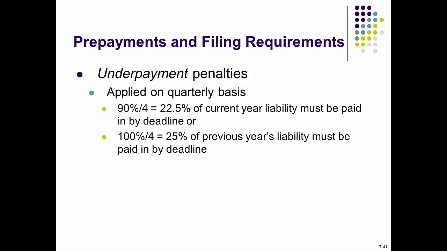In determining taxpayers' prepayment for a quarter, tax withholdings are generally treated as though they were withheld evenly throughout the year. For this one, see example 7-29, page 7-39. Taxpayers can calculate the underpayment penalty by multiplying the federal short-term interest rate plus 3 percentage points by the amount of tax underpayment per quarter and report the underpayment penalty owed on Form 2210. For this one, please reference example 7-30 on pages 7-39 and 7-40.